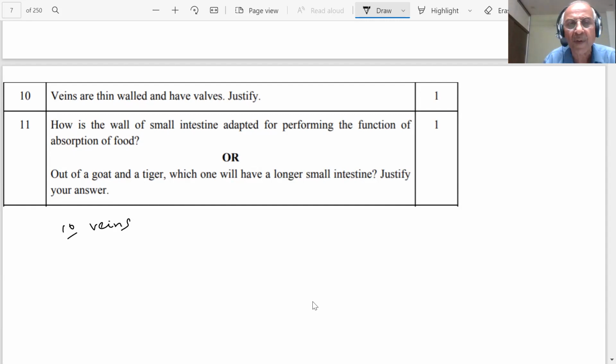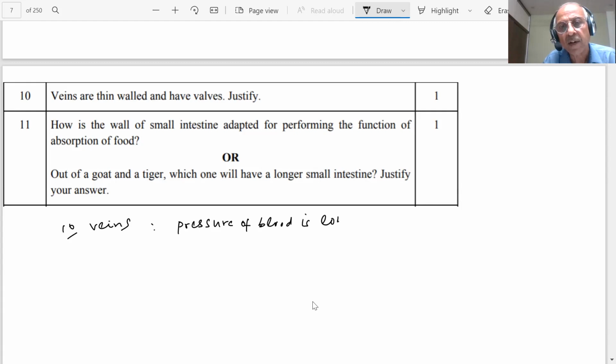The organs do not pump the blood, hence pressure is lower. What is important? Pressure is lower. So veins present in the body carry blood back to the heart, student. Veins are thin walled, so the pressure is lower, therefore veins are thin. In this case, the pressure of blood is lower.